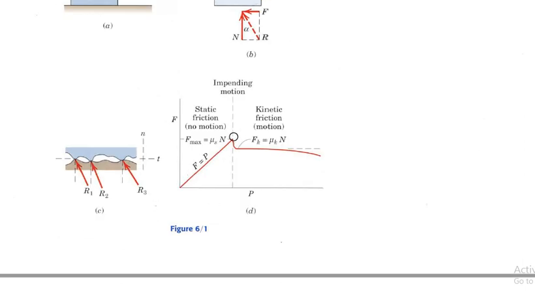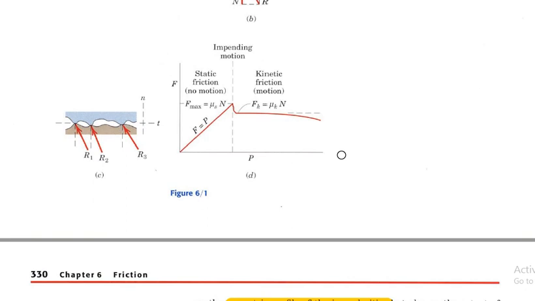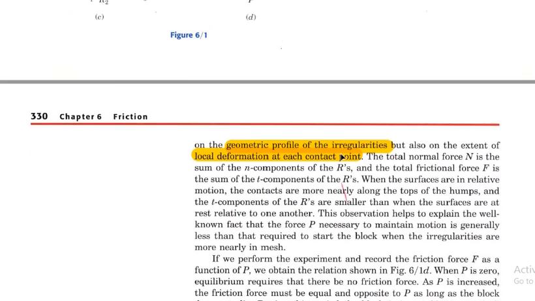Up to this point, in the static condition, if we increase our pull P, then the frictional force will increase, and at this point the frictional force will be at its maximum value F max, which is equal to mu s N. Then after the motion has started, the friction will decrease as Fk equals mu k into N, and as the velocity increases, the frictional phenomena will decrease likewise.